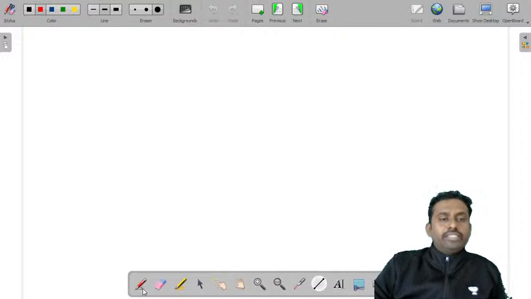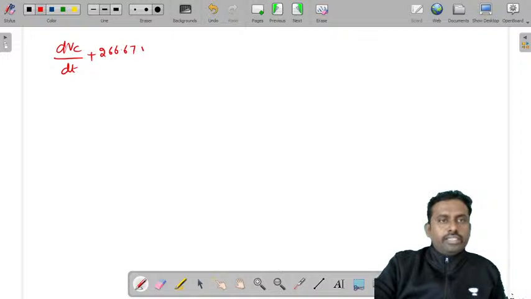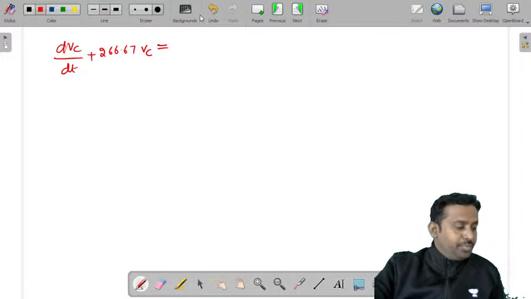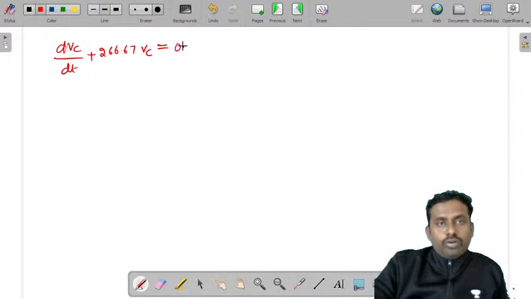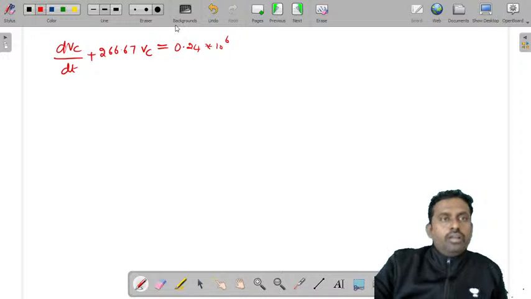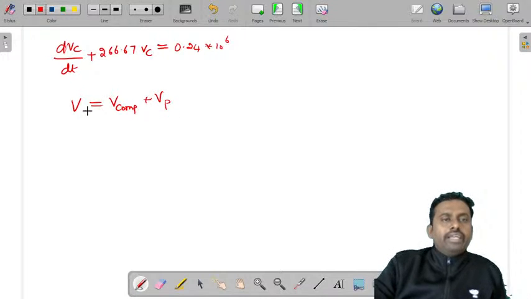So the differential equation is dVc by dt plus 266.67 Vc is equal to 0.24 into 10 power 6. So what is the solution of this? V is equal to V complementary plus V particular integral.